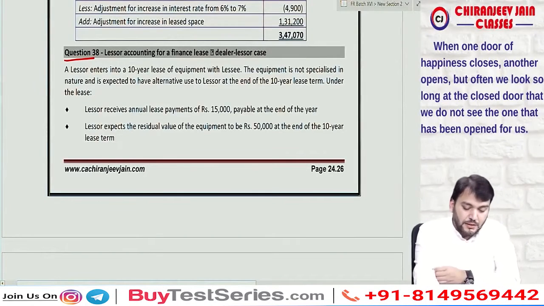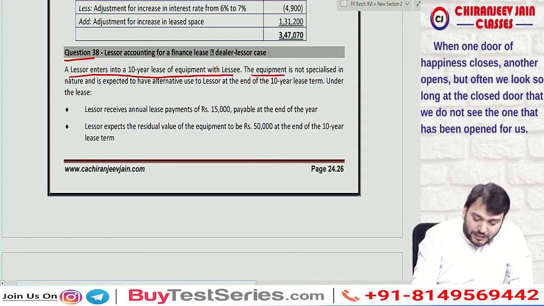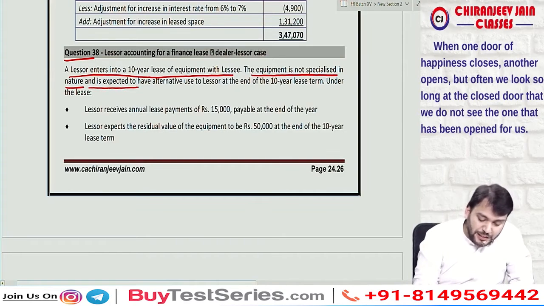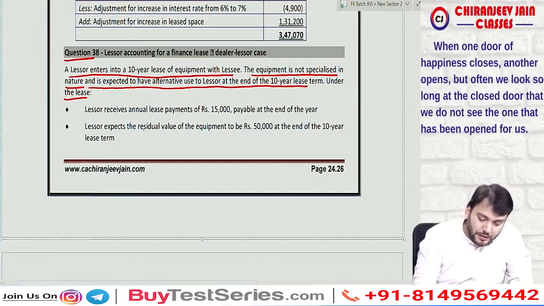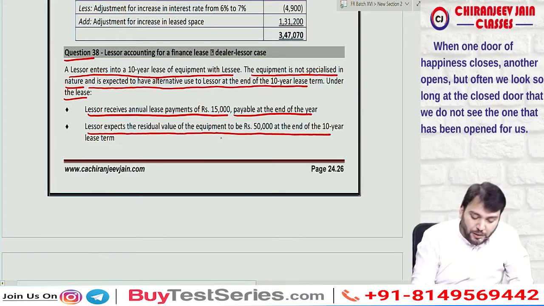Question number 38. A lessor enters into a 10-year lease of equipment with the lessee. The equipment is not specialized in nature and is expected to have an alternative use to the lessor at the end of the 10-year lease term. Under the lease, the lessor receives an annual lease payment of rupees 15,000 payable at the end of the year. The lessor expects the residual value of the equipment to be 50,000 at the end of the 10-year lease term.